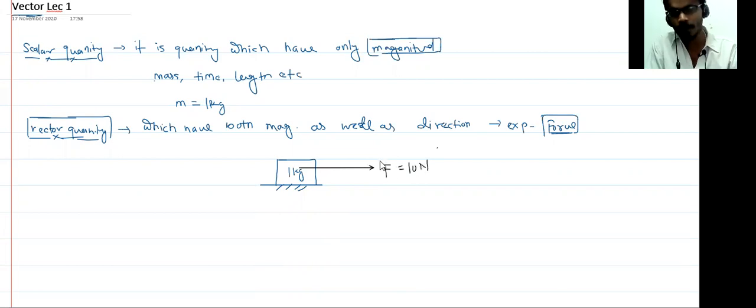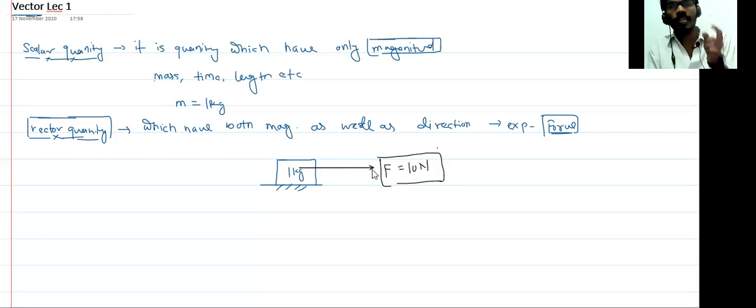This is the amount of force, which means this is the magnitude. But you have to tell whether you push this block or pull that block. When you say I am pushing this block by a 10 Newton force, I am giving the direction as well. So to understand the force, we require two things: magnitude as well as direction.